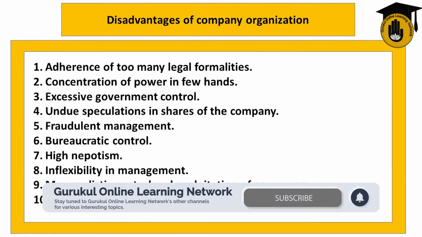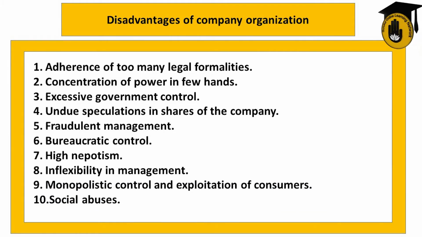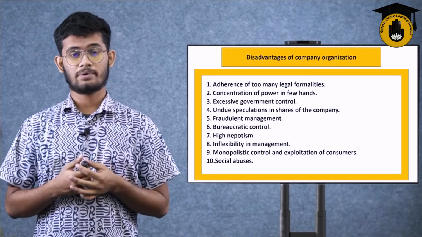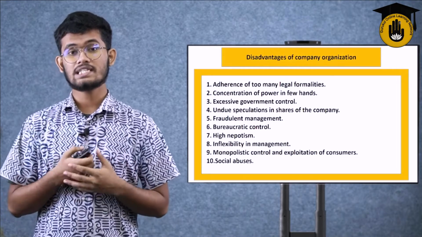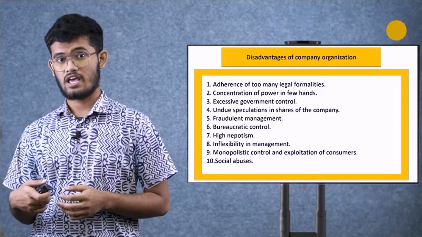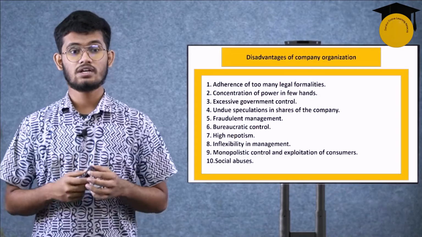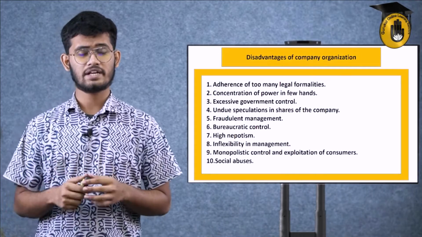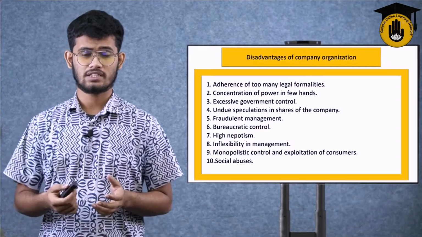Number 4, undue speculation in shares of the company. What is that? Sometimes a company sells too many shares. Sometimes it doesn't even keep a track, and sometimes it does keep a track. So that can be called undue speculation, not keeping proper track of all the shares in the company.